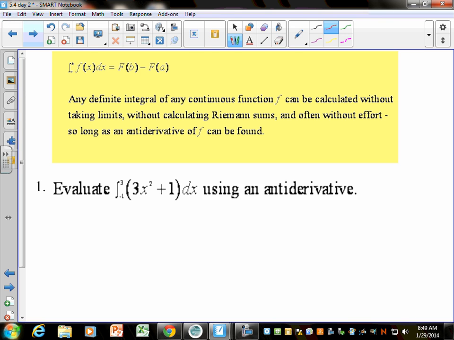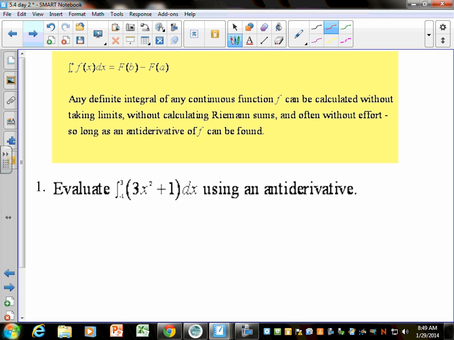Any definite integral of a continuous function can be calculated without taking limits, without using Riemann sums or RAM or rectangles, and without effort, so long as you can find the antiderivative. So this is why this is an important thing we call the fundamental theorem. What? No effort. It's funny that it says that.